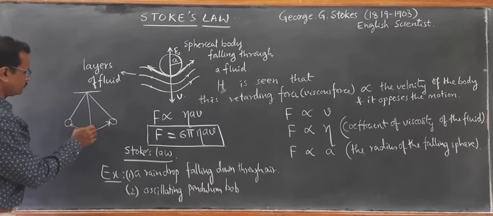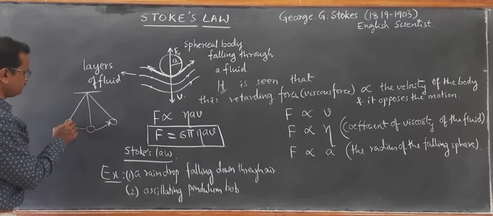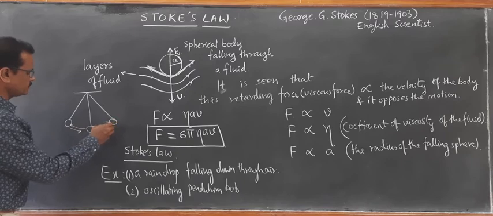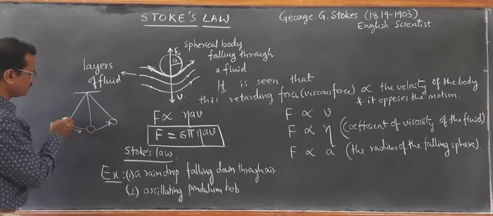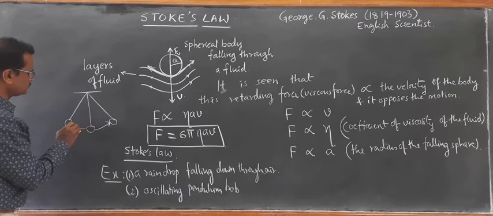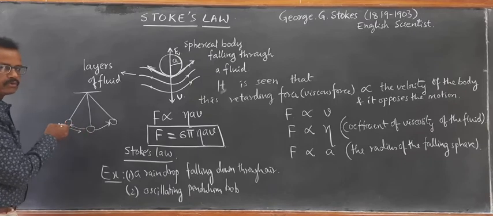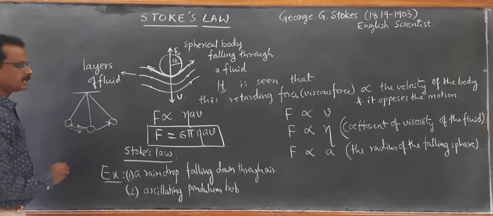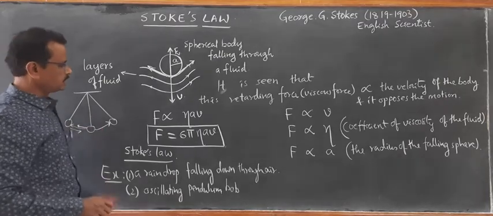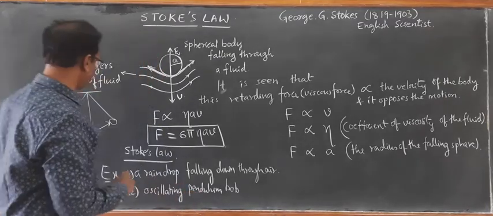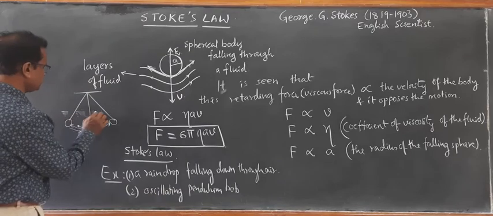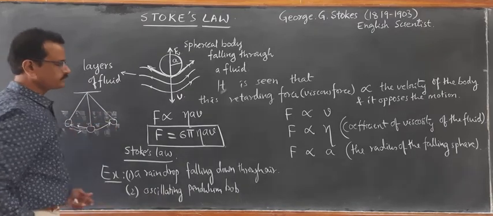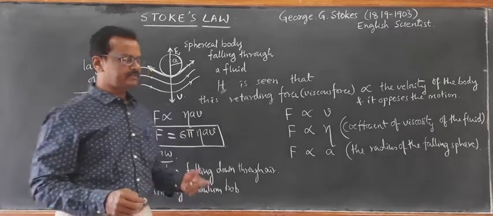So if the bob tends to move in this direction, then always a retarding force will be acting in the opposite direction. If it is moving in the forward direction, it will be opposing the forward motion, and if it is returning back, again it will be opposing the returning motion. So the viscous drag is due to the air layers, which affects the oscillatory motion of the pendulum bob.